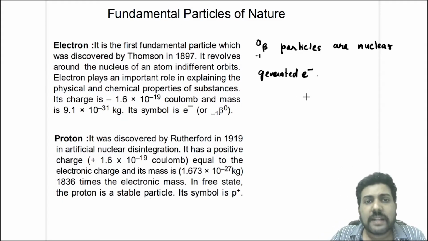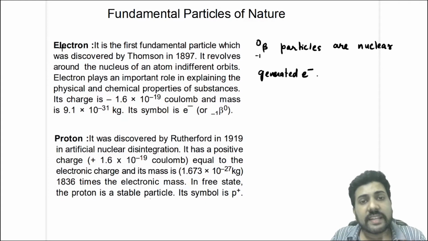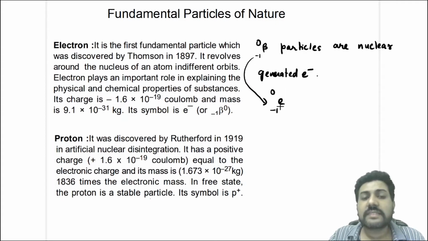So we write beta particle to differentiate it from a normal electron which is revolving in the atom around the nucleus. That is why we have named it differently as beta particle. Sometimes you also write this as e minus 1, 0. These two are the same thing.